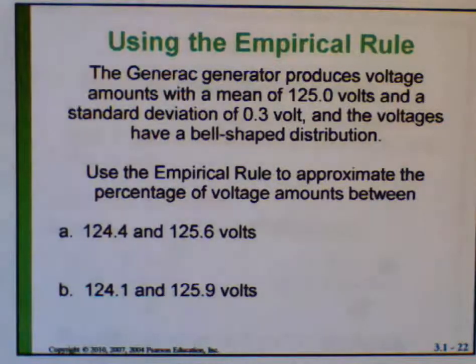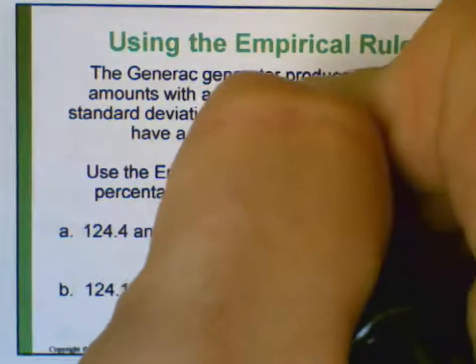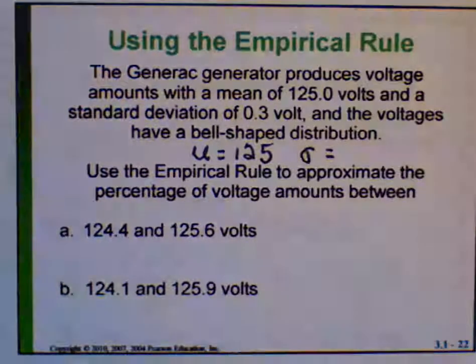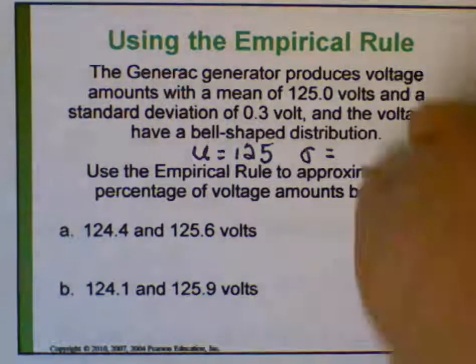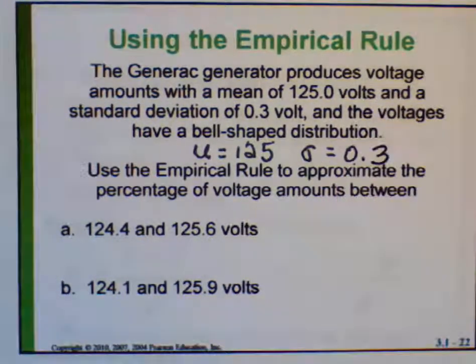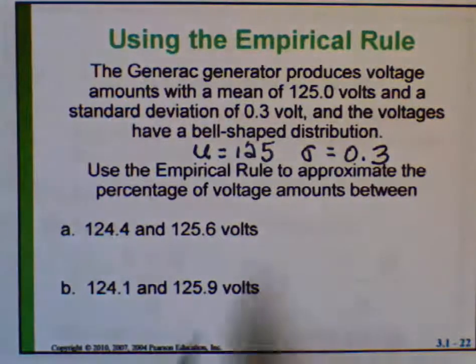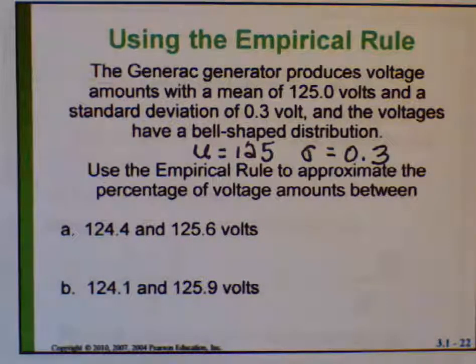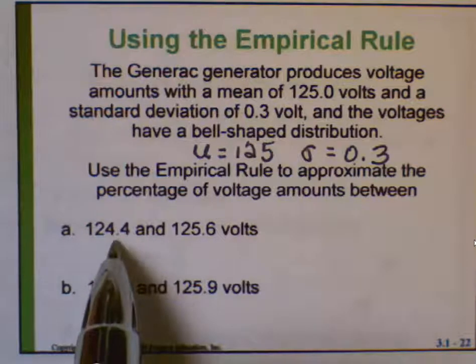So rather than using X bar, I'm going to use the population mean of 125, and the population standard deviation, remember that's the Greek letter sigma, is 0.3. If this had said anything about a sample, then I would have used X bar and S, but I'm assuming that's all Generac generators. Use the empirical rule to approximate the percentage of voltage amounts between 124.4 and 125.6.